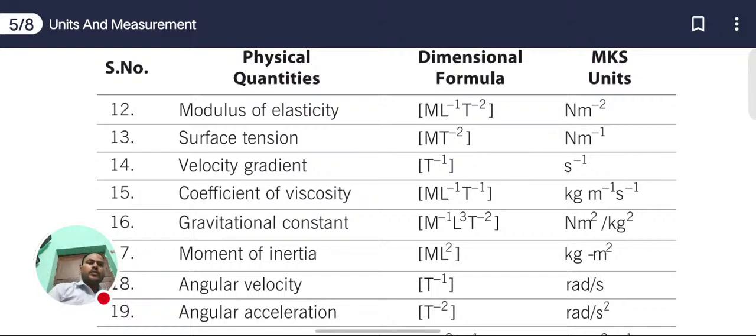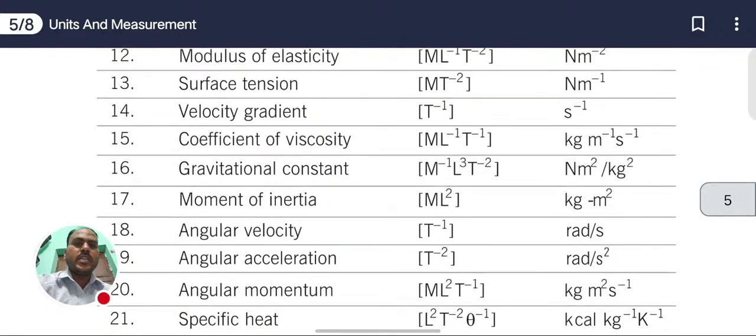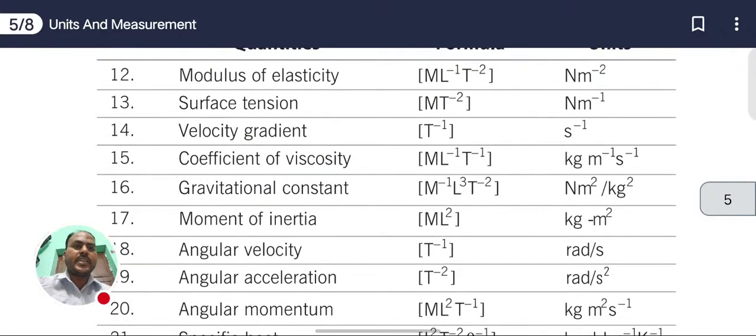The dimensional formula for surface tension is M into T inverse 2, and SI unit is Newton meter inverse 1. Now next one, velocity gradient. Velocity gradient dimensional formula is M naught L naught T inverse 1. The SI unit is second inverse.